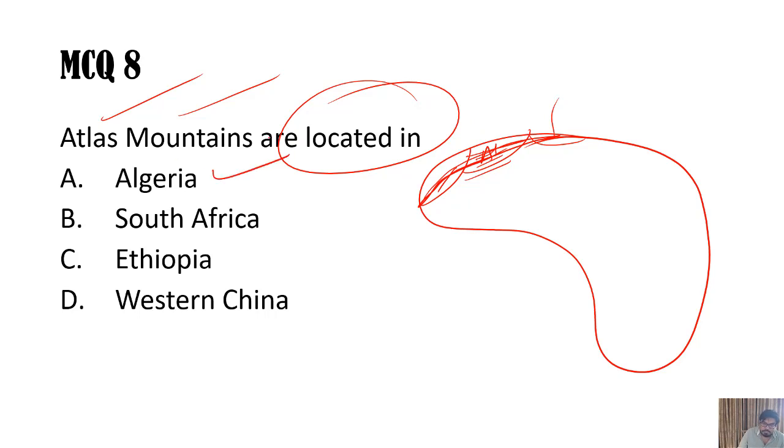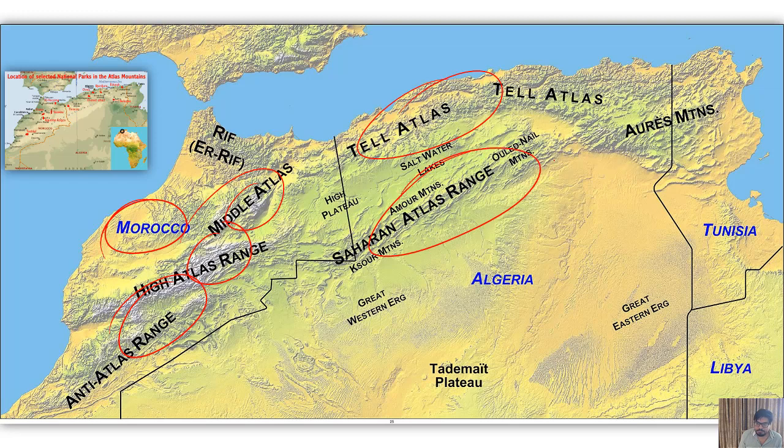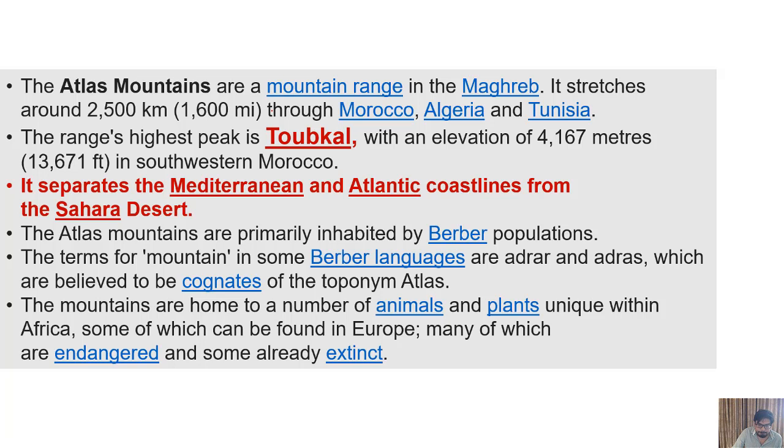A, Algeria, because this is Morocco, Algeria and Tunisia. In these 3 countries, Atlas Mountains are present. This question was asked in UPSC's 2015 prelims examination. You can see Morocco, High Atlas, Middle Atlas, Anti-Atlas ranges, and Tell Atlas, Saharan Atlas, and these are the areas, and this is the place where the remains were found. Okay, Berber people, and they with their Berber languages, they are living there, and Toubkal is the highest peak in that mountain range, Atlas mountain range.